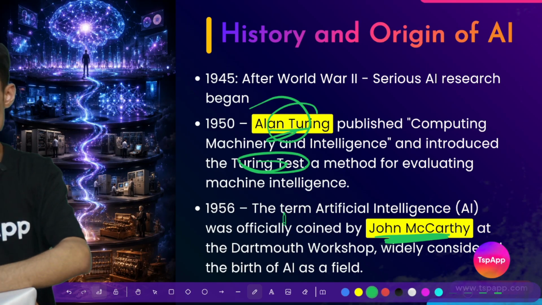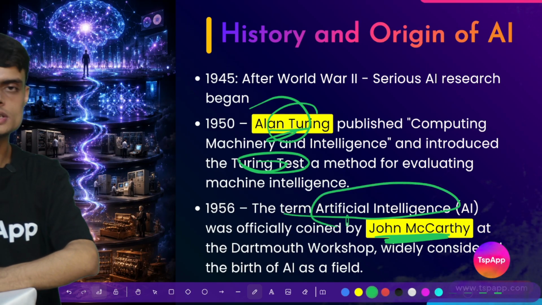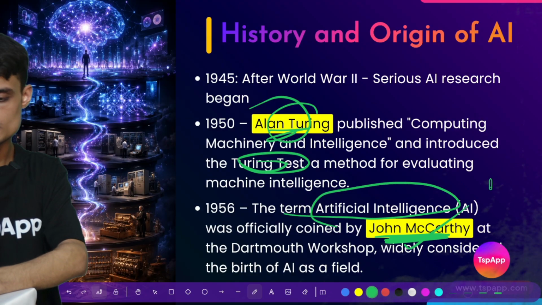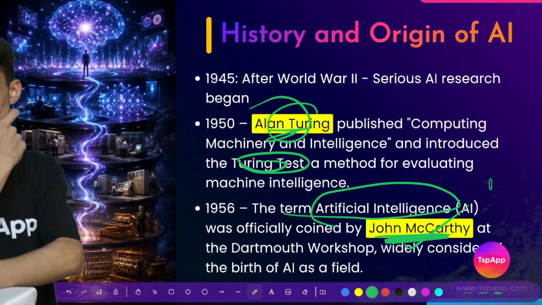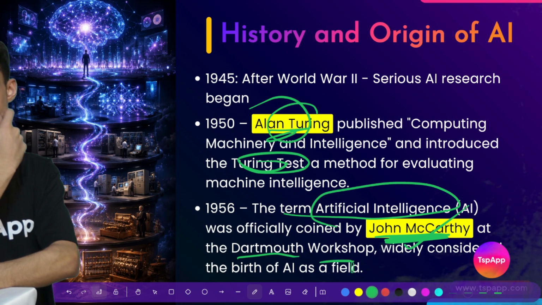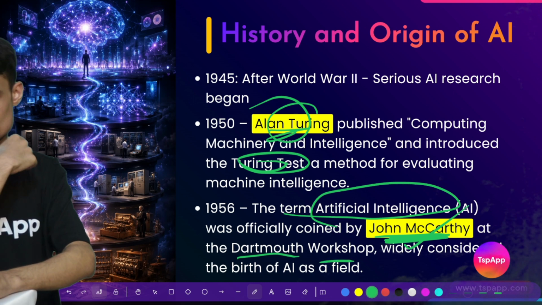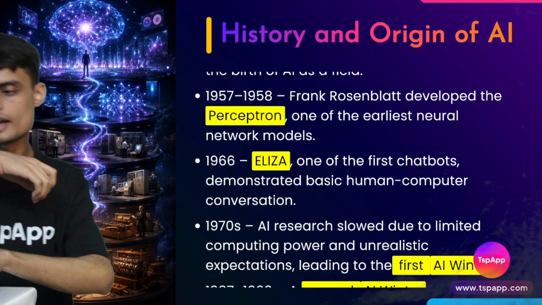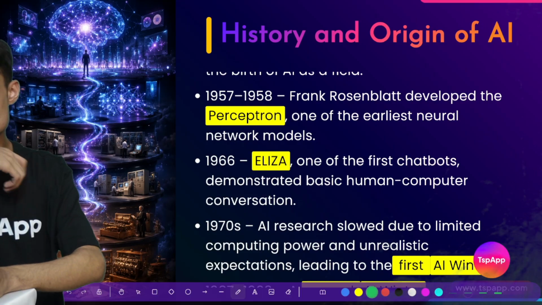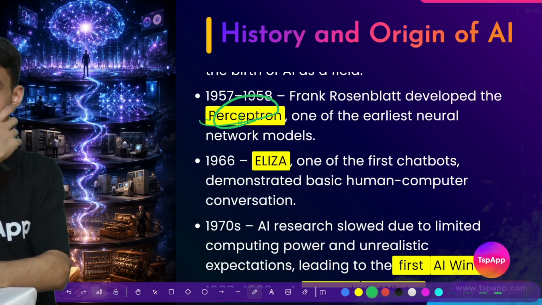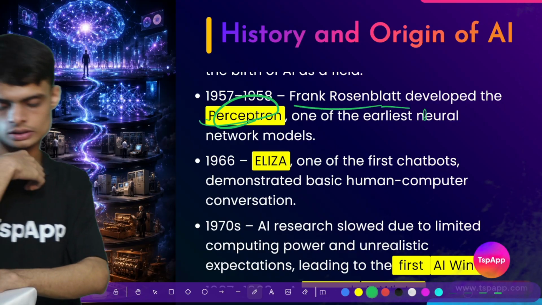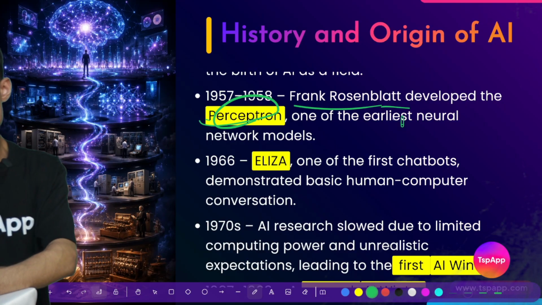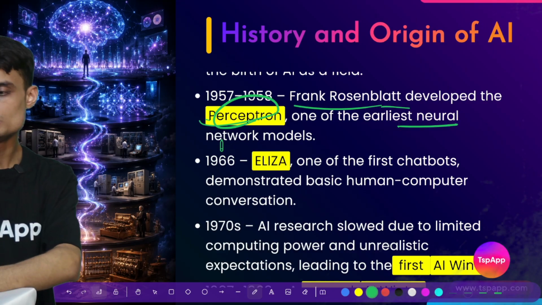Then came the term artificial intelligence for the first time. John McCarthy used the term AI at the Dartmouth workshop, and this is called the birth of AI in 1956. After that, there were various inventions. We have the perceptron, created by Frank Rosenblatt, one of the earliest neural network models.